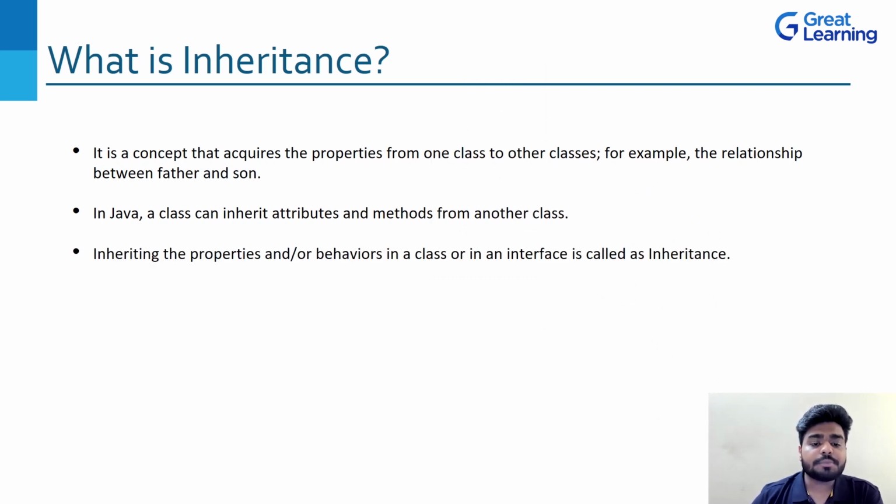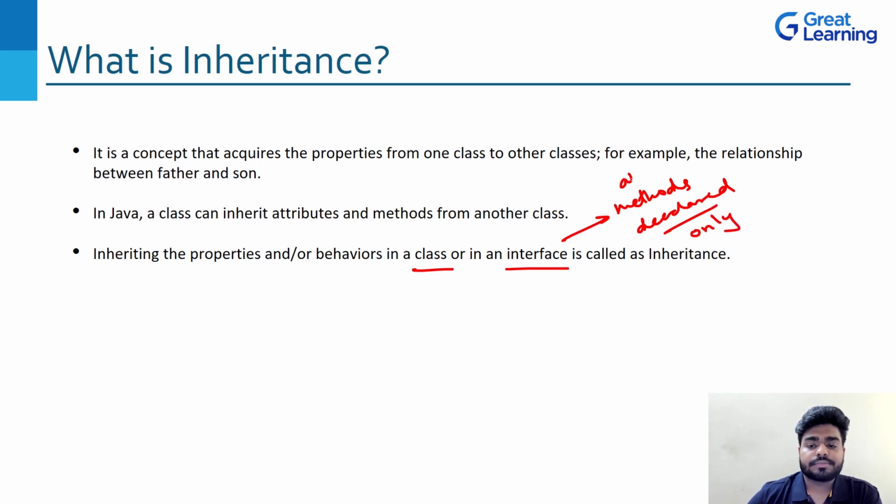So as you can see, inheriting the properties and behaviors in a class or in an interface is called inheritance, right? An interface is something like a class, okay? In an interface, basically, whatever methods you write will only be declared. These methods will not be defined.